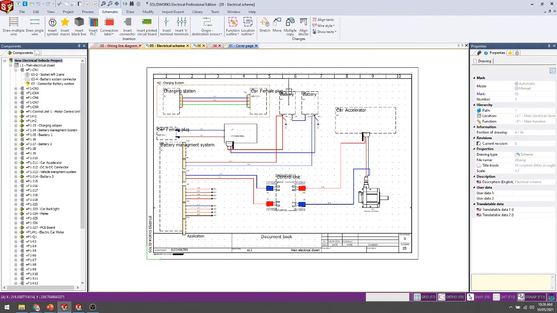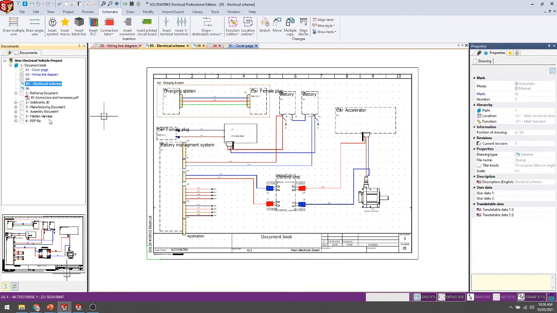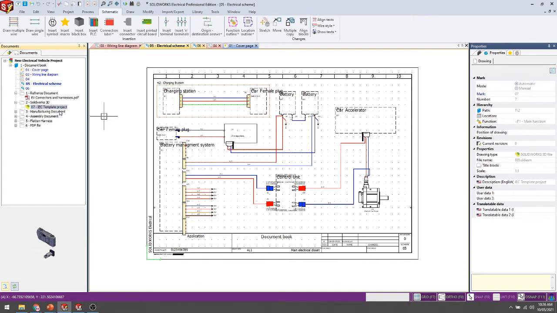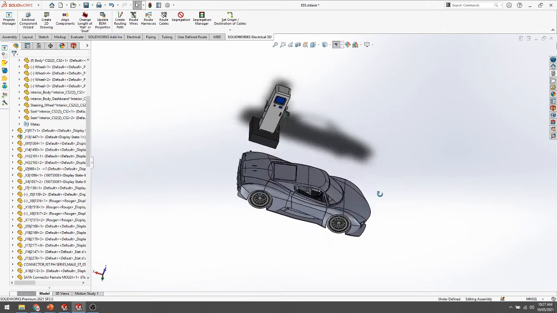Okay, now after finishing all this, I want to add our 3D model here. So the 3D model list is also here, we can directly add it. This one, this is a 3D model I have added. Now we just open our 3D model in the mechanical software. Okay, now see, this is the 3D model of our electrical vehicle project.